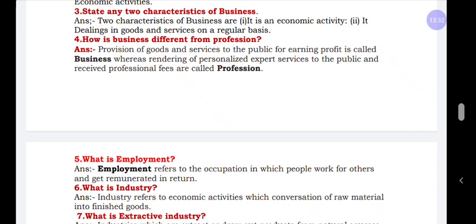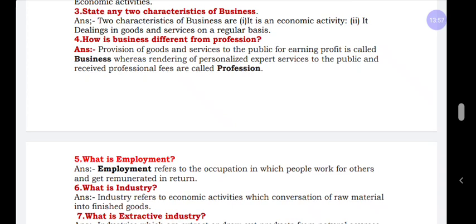It is simple: when you write the differences, you have to make 3 columns. One is basis, compulsory, the basis is very important. Basis we can also write as heading basic. Next, business and profession. Here the basis is reward. With the help of reward we can easily write the differences.